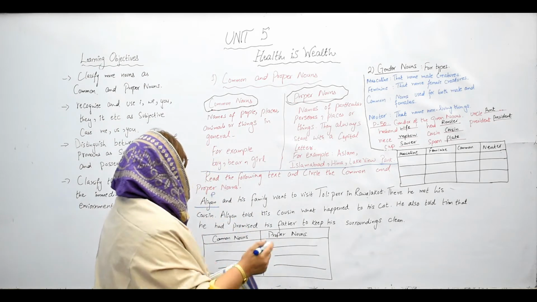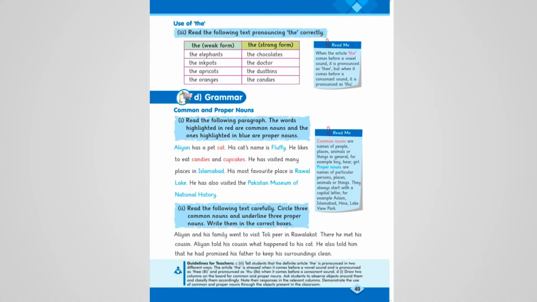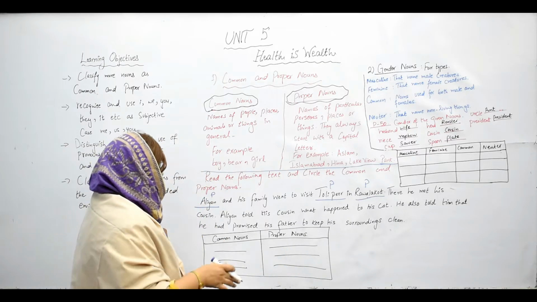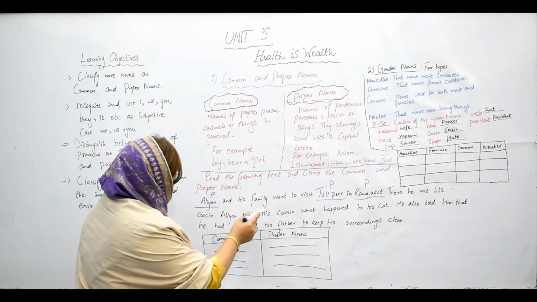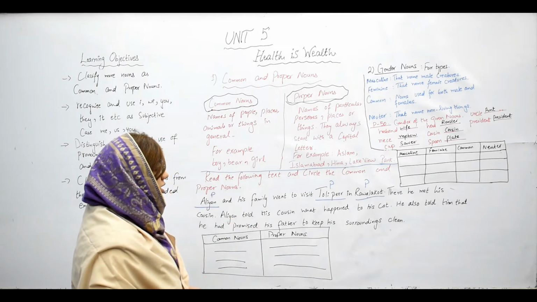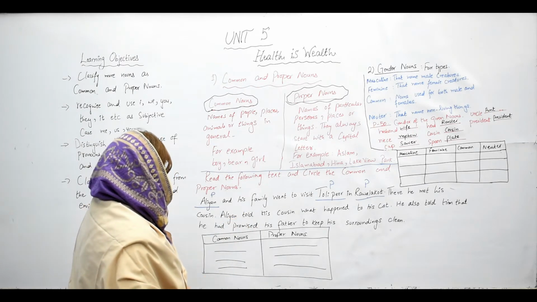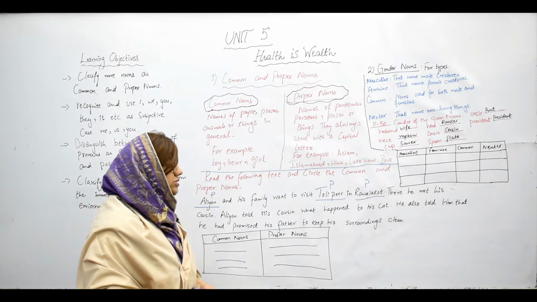Now let's move. Alyan and his family went to visit Tolipur in Ravlakot. It's a place, so I'm mentioning here P. There he met his cousin. Alyan told his cousins what happened to his cat. He also told him that he had promised his father to keep his surroundings clean.